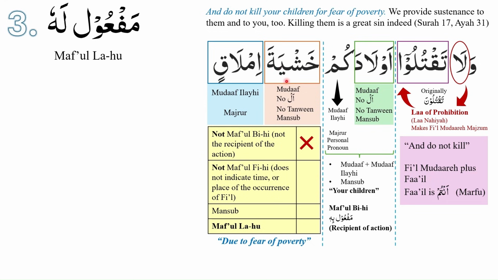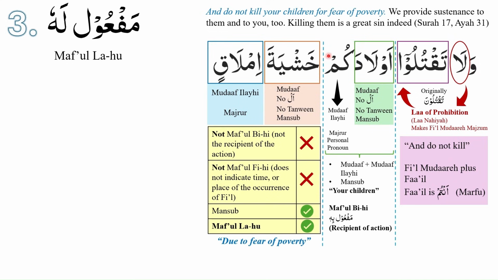Next, khashyata imlaqin is not maf'ul fi. It is not maf'ul fi because it does not indicate the time or the place of occurrence of fi'l. Khashyata imlaqin is mansoob, and because it provides us a reason for the occurrence of the fi'l, we will conclude that khashyata imlaqin is maf'ul lahu, due to fear of poverty. And do not kill your children due to fear of poverty.